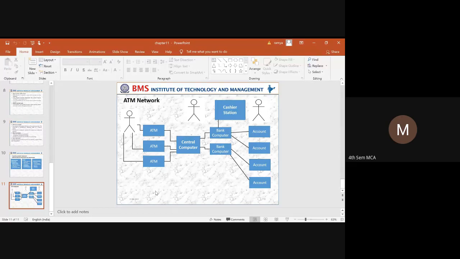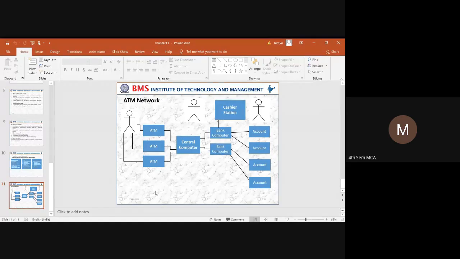Once the customer inserts an ATM card into a particular ATM machine, it will go to the bank computer and verify whether he is a valid customer and whether his account is available in that particular bank and branch. Once the validation is done, the central computer will allow the user to continue the transaction.